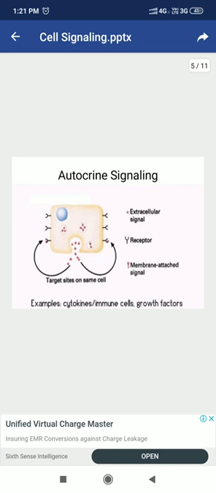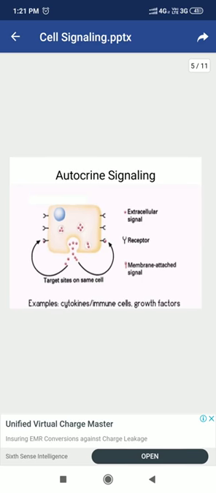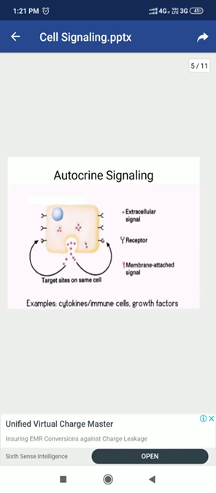We will study that later. For example, many cells, such as cytokines and immune cells, growth factors. In case of immunology, there are various examples of autocrine signaling. For example, a T helper cell is activated by an antigen presenting cell. Then the T helper cell can release interleukins or cytokines. That interleukin will act on itself, and in response to that interleukin, the T helper cell proliferates by means of clonal selection. So, the clonal selection is the cellular response.